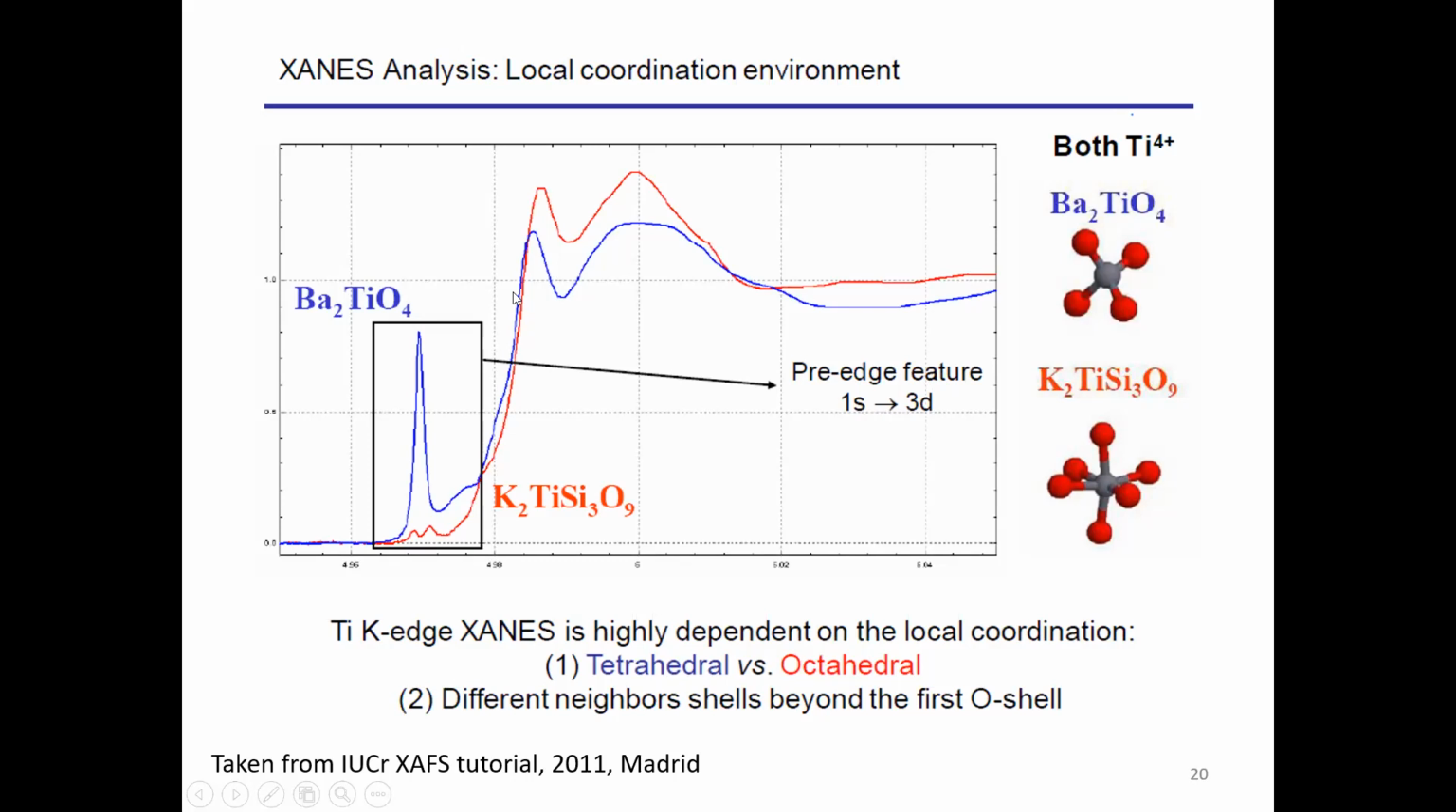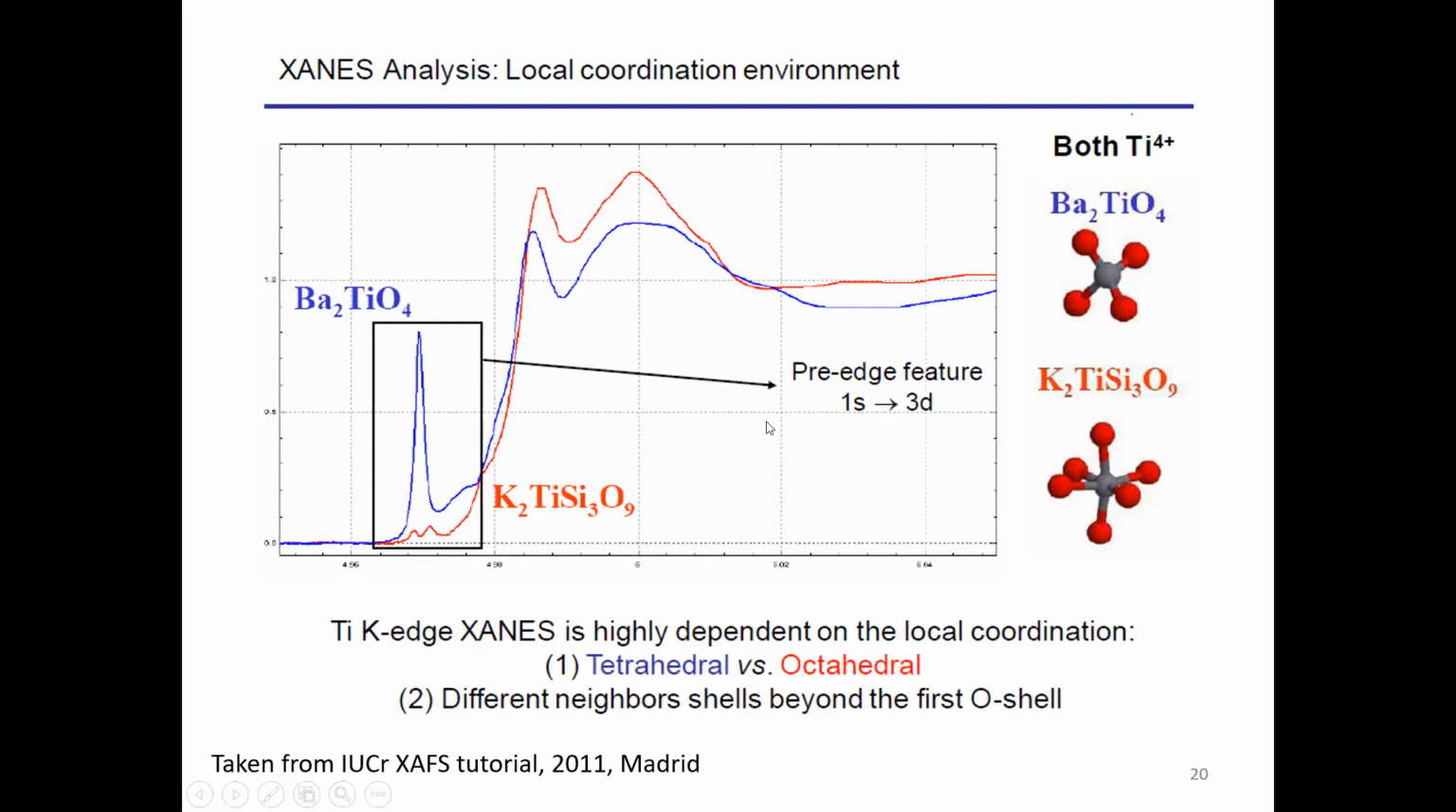Now we'll say that 1s to 3d is not allowed as per the selection rule because delta L becomes more than 1. But here, because of the distorted, tetrahedral nature of this environment, there is p-d hybridization. I mean, the p orbital of the oxygen and the d orbital of the titanium get hybridized, and that's why there is an increase in the p character of the 3d orbital, and therefore there is an increase in the pre-edge peak.